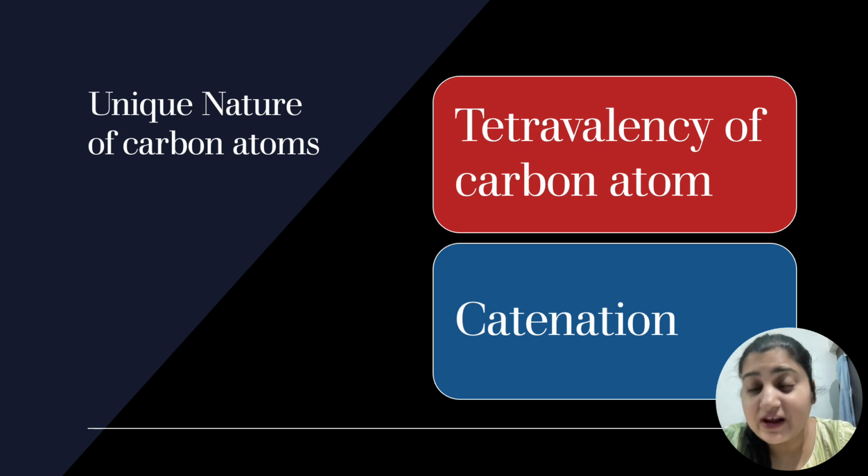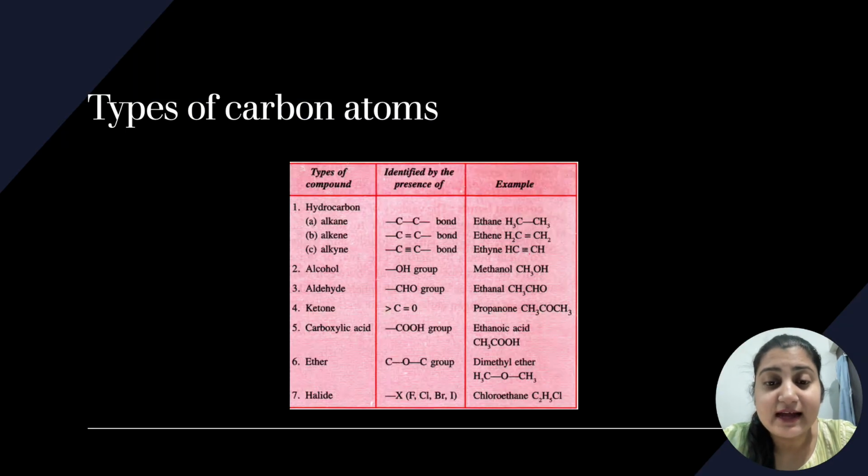It can be very long, like till now 70 carbon atoms can attach to each other and form a compound. So you can understand 70 carbon atoms, so it is a long chain. So that is the catenation. Now let's understand types of carbon atoms.